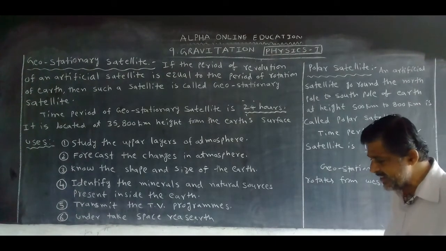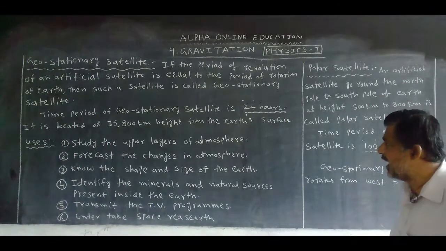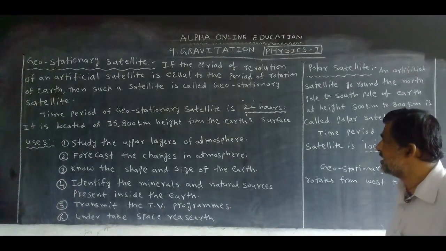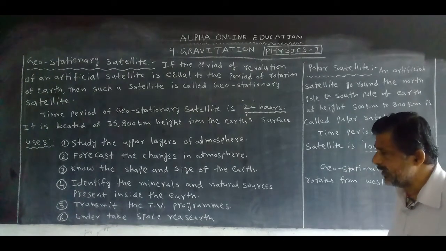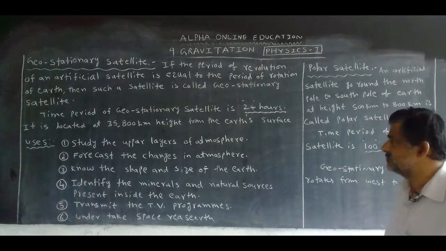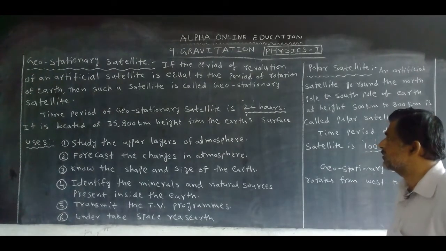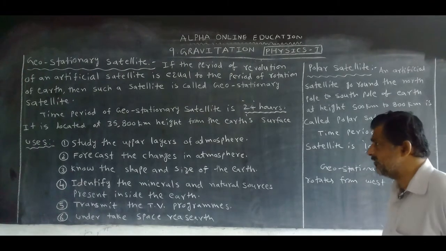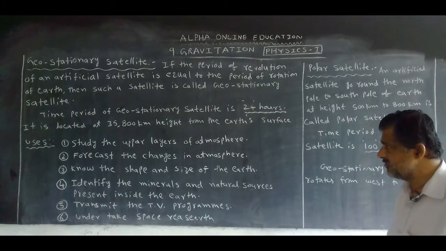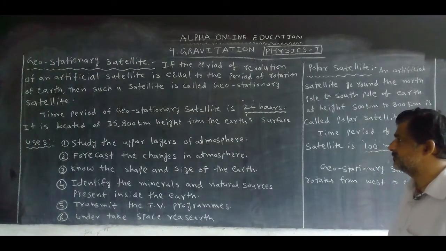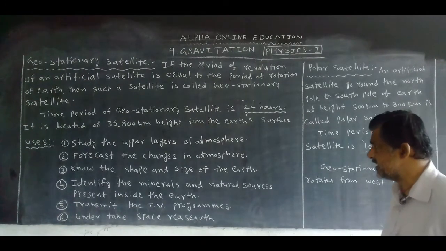If the period of revolution of an artificial satellite is equal to the time period of rotation of the Earth, then such a satellite is called a geostationary satellite.